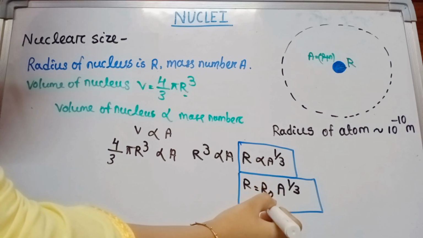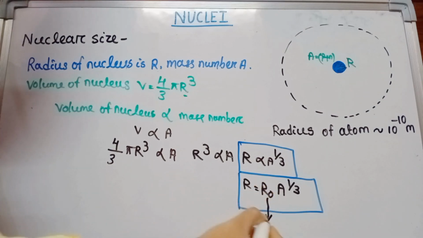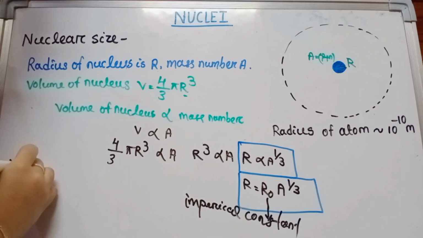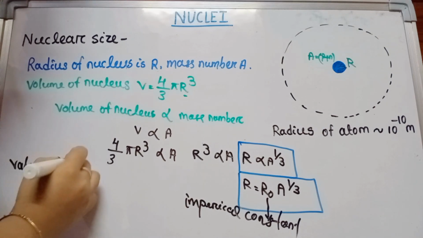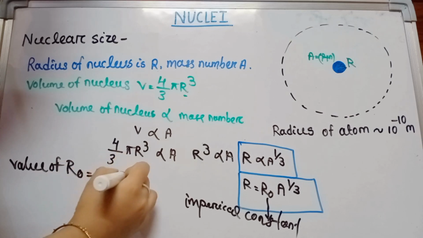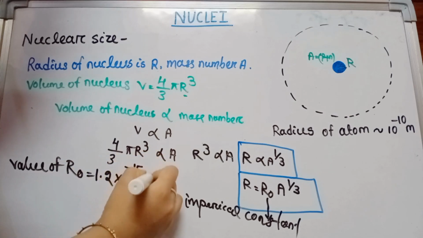Here R0 is the constant factor called the empirical constant. The value of R0 is equal to 1.2 times 10 to the power minus 15 meter.